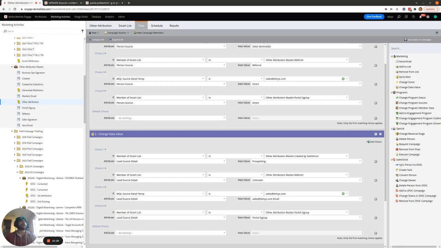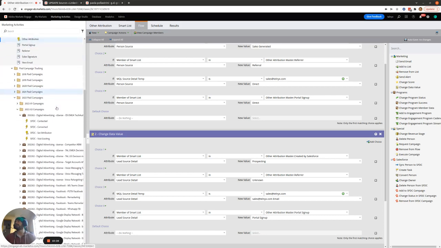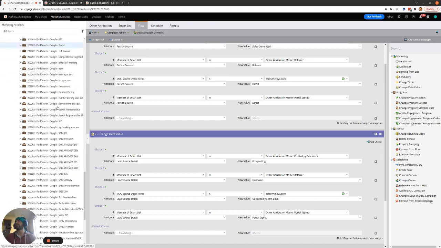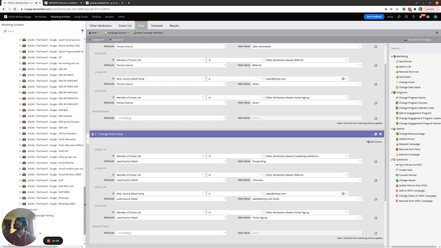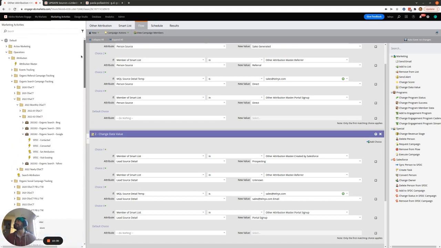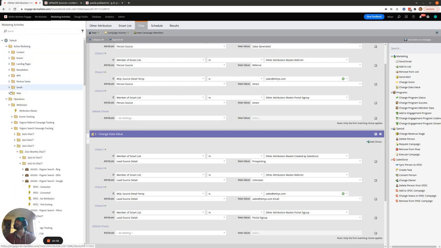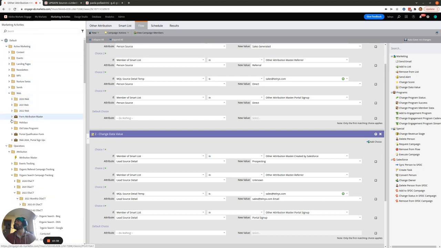Okay, and then up next, the very last one to show you is the very last submaster that gets called, and that's form attribution. And that's actually stored in our web folder and then the form attribution master. Once it's reached this campaign, it's gone through all the previous 6 and it's the very last one to run.